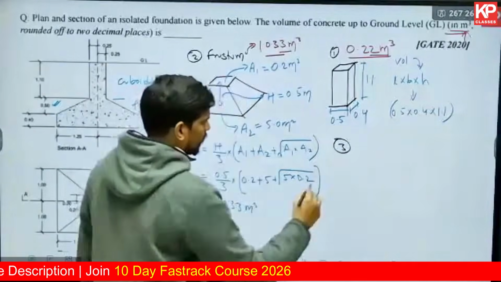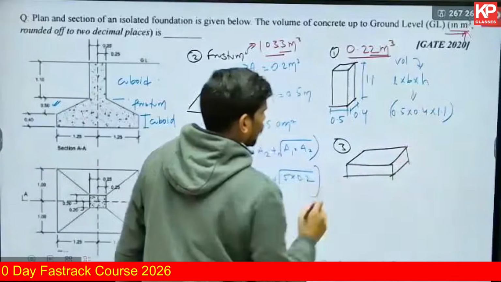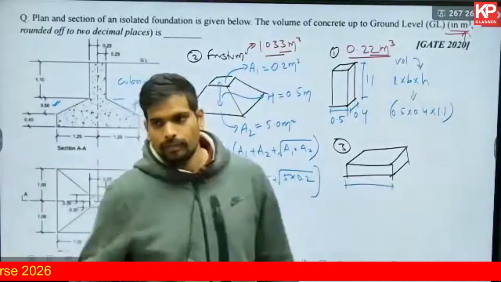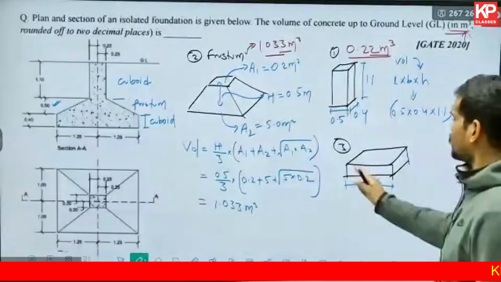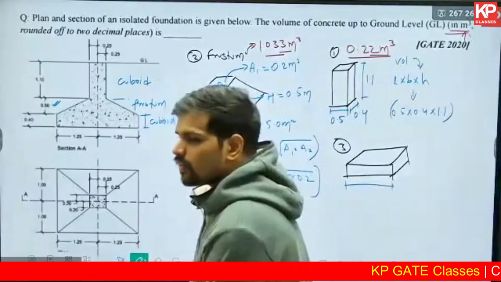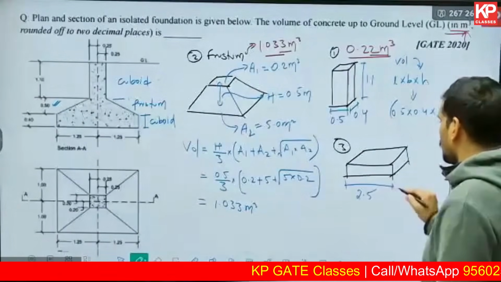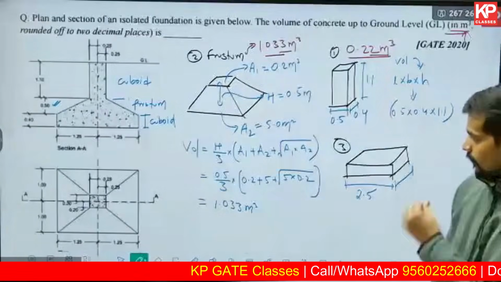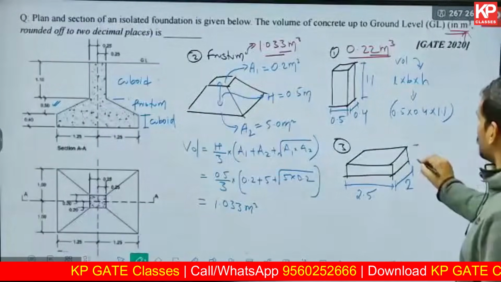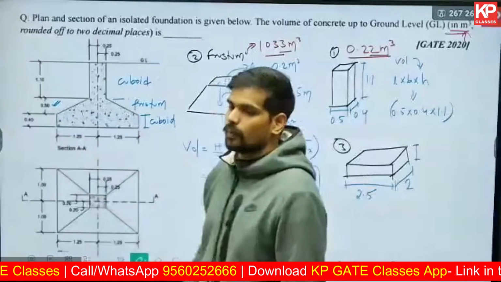It is a cuboid again. It's like a bed of PCC. Tell me what is the length of it, this one, by looking into the plan. Tell me this dimension of the footing at the bottom. It's not 3, it is 1.25 and 1.25, that is 2.5. And what is this dimension? 1 and 1, that will be 2. And what is the thickness of it? In the section you need to check. It is 0.4.